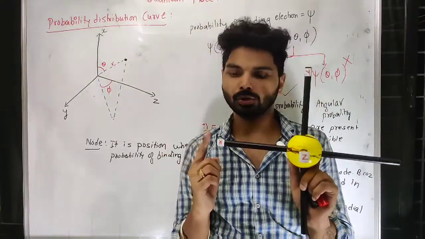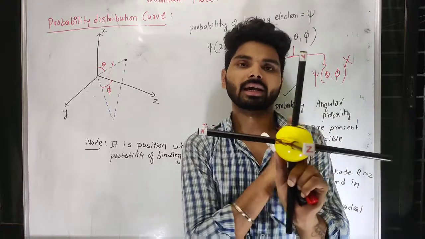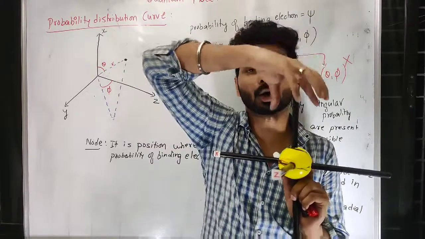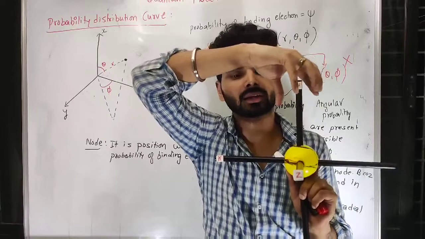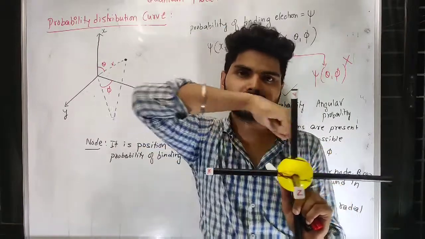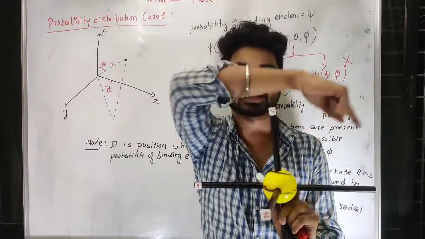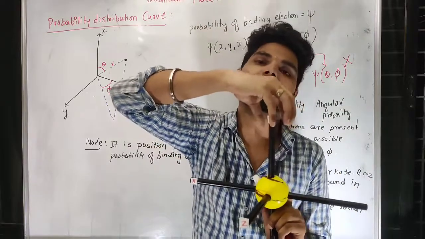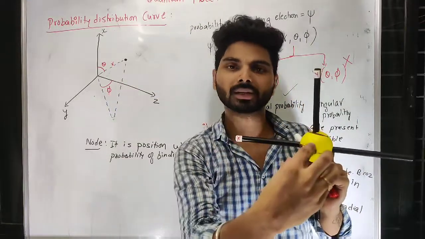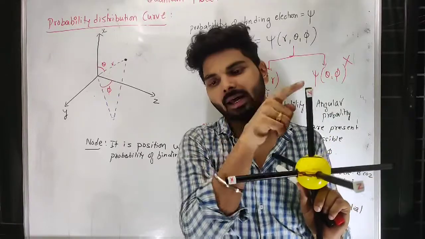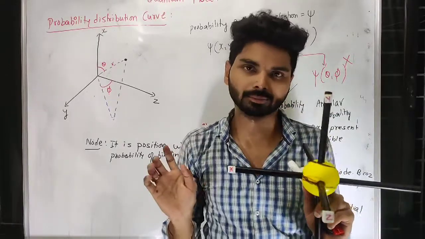It is not at all using the xz plane. That means when I talk about py, the xz plane is a plane where you cannot find the py electron. When I go for pz, you can expect the xy plane is not used by that.